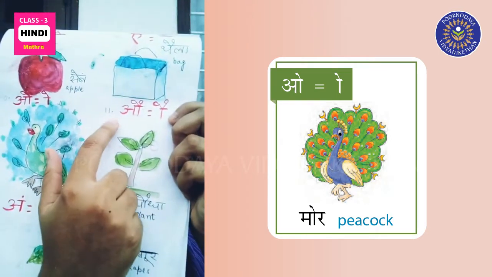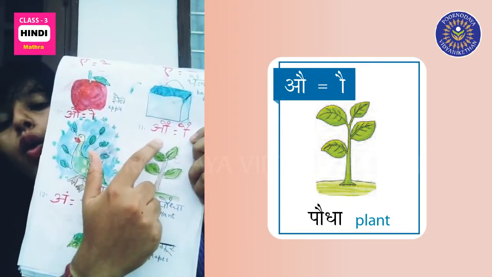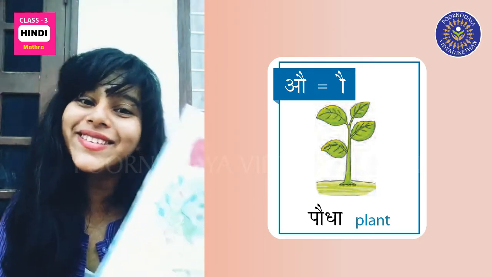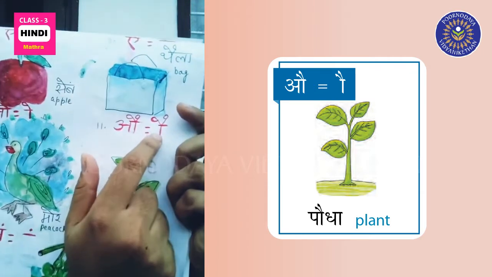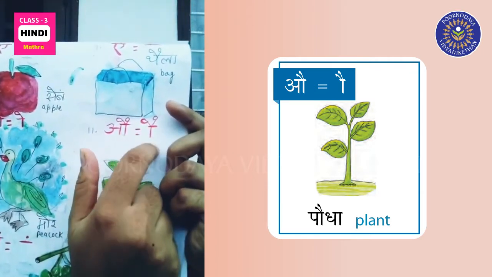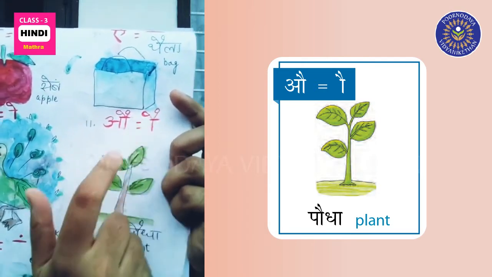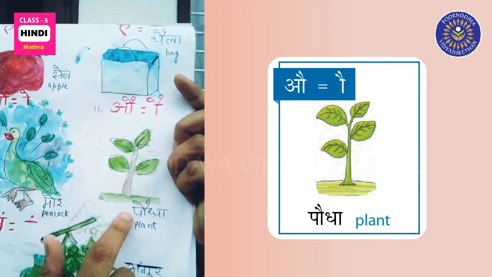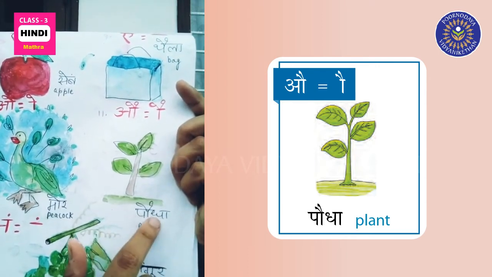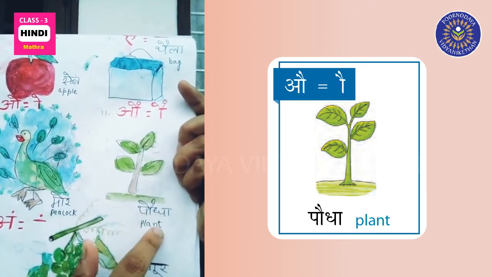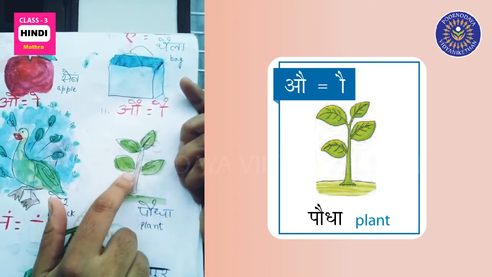Now, au. Like au for aurat. So au, how do we write au matra? Like this. One standing line and two flags on top. So paudha. Paudha is called plant in English. So paudha, this is a plant. It's called paudha in Hindi.